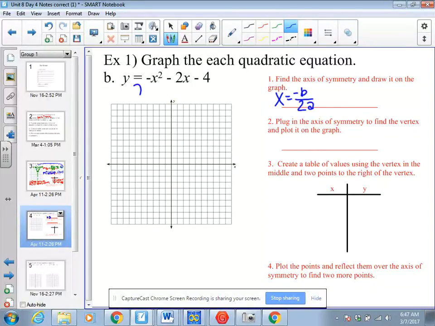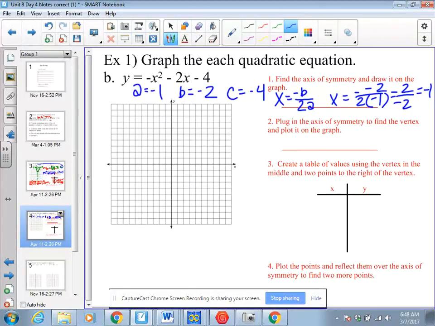So I know that a is negative 1, b is negative 2, c is negative 4. So I'm going to take negative negative 2 over 2 times negative 1. So it's 2 over negative 2, which is negative 1.